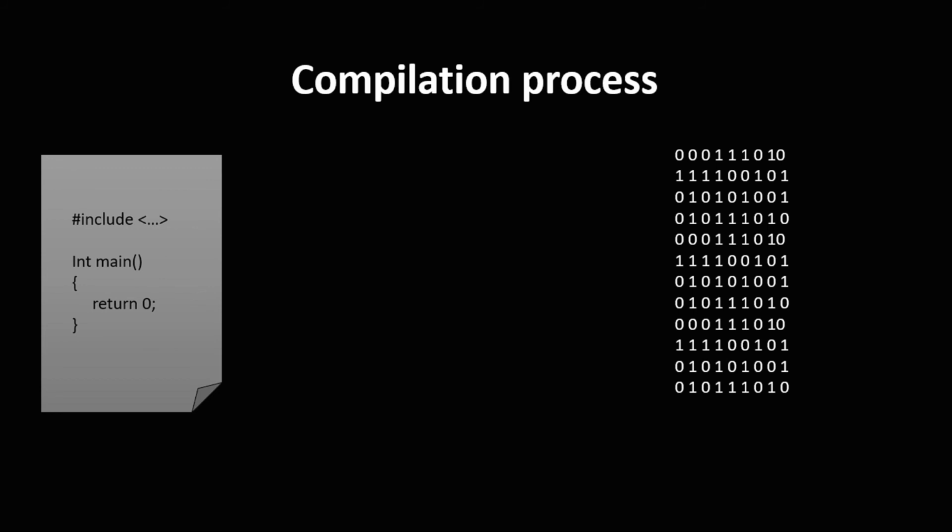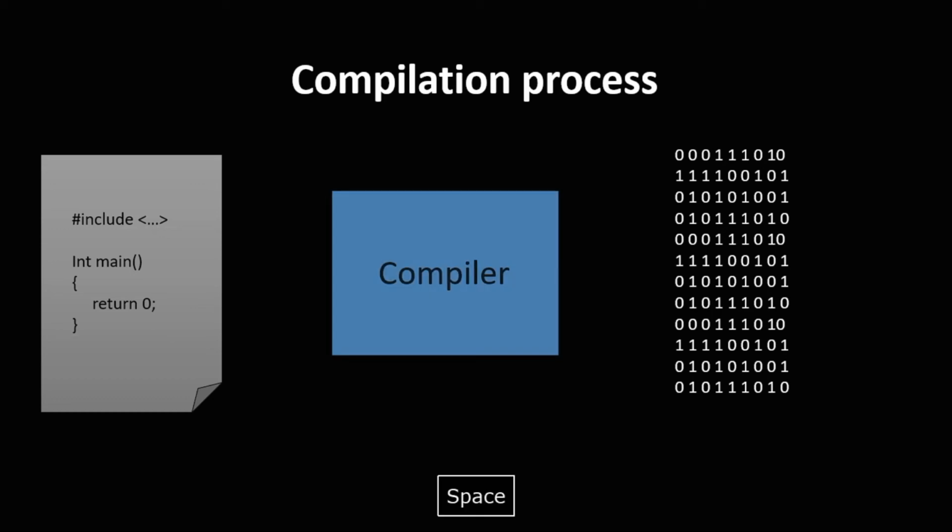You can see that on the right side we have binaries, and how can we convert this source code into this binary file so that the computer or the CPU can understand or execute it? So here we have a compiler. It is also a software which works at a very low level. The compiler takes the source file as input and outputs a binary, and the output is called a binary file.